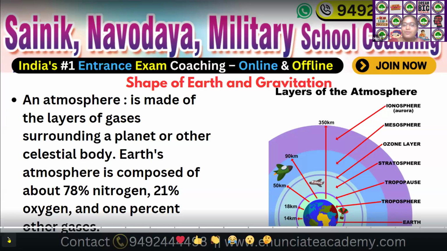other gases. Where does the air exist? That is called the atmosphere. Air means gases exist there. That sphere is known as atmosphere. What are the major components in the atmosphere? Nitrogen 78%, oxygen 21%, 0.01% argon, fourth is 0.03% carbon dioxide, and the remaining 1% is other gases existing in our atmosphere.